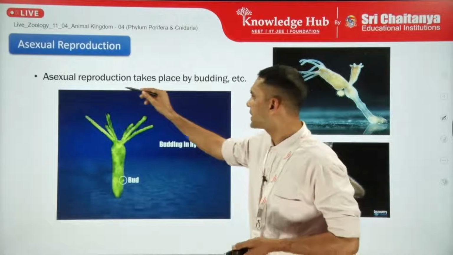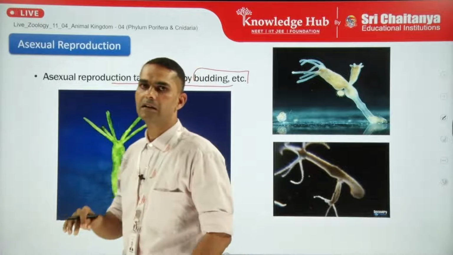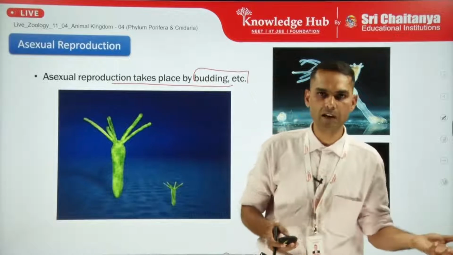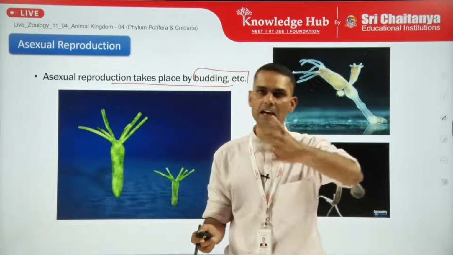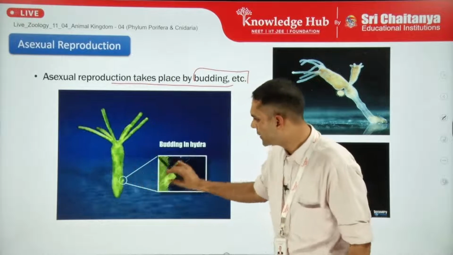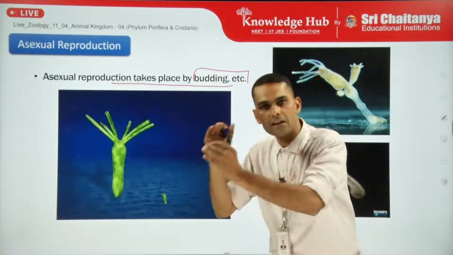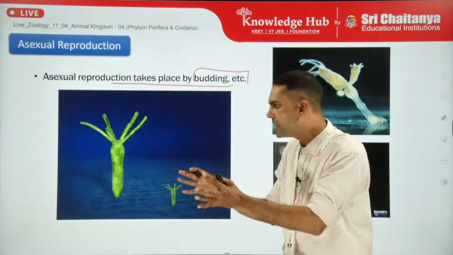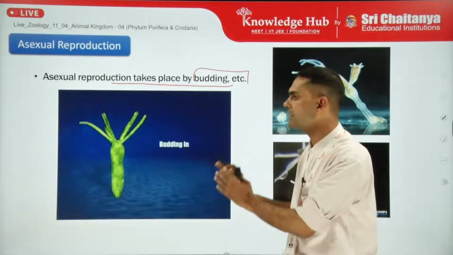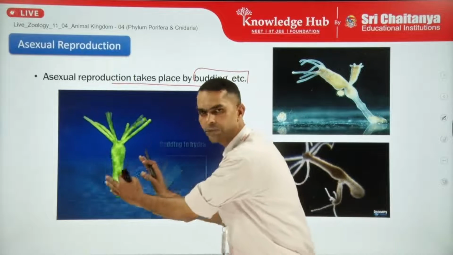Now, asexual reproduction takes place by budding, but in this case we have to know that budding takes place on the surface, so it will be categorized as exogenous budding, not like the poriferans, which have exogenous as well as endogenous gemmule budding. If we see the animation, we can see that a small minute bud first outgrows in the form of an outgrowth. Later on it develops tentacles, it develops a mouth, and it gets separated from the rest of the body and attached to a solid substratum, and it grows as a young offspring or young hydra. So it is a clone of its parent.